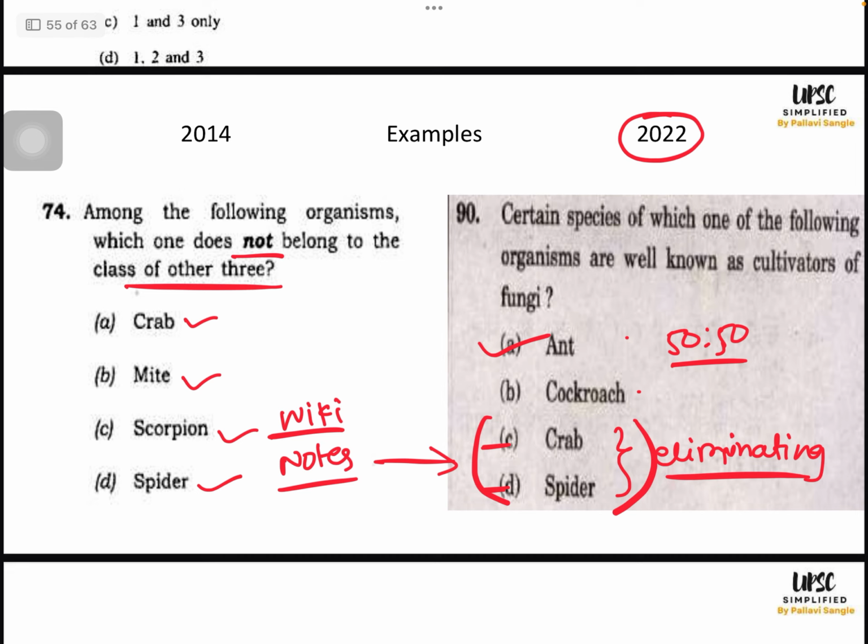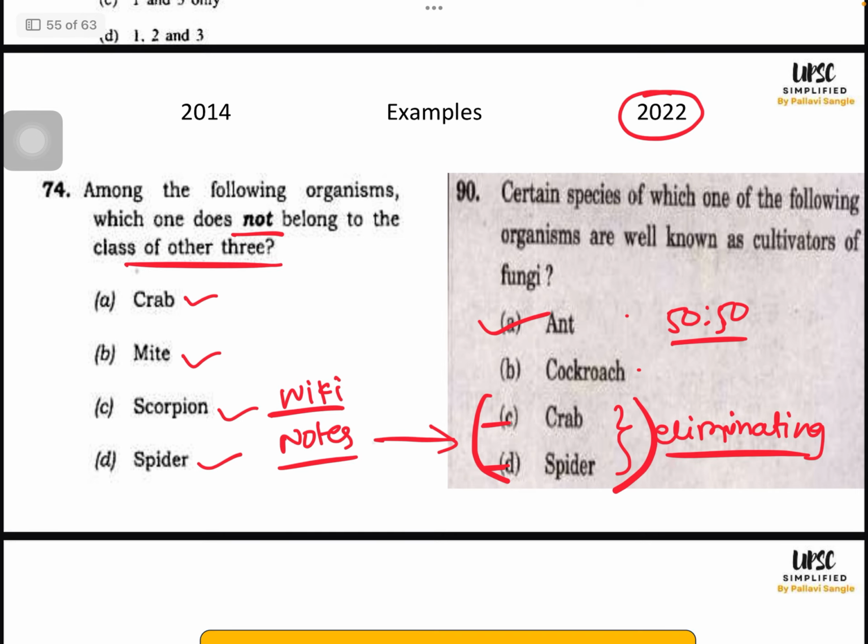For that, notes making is important, not just analysis. See, I am just doing analysis. Okay, I will remember 2025-22. I will just see this and I will feel that 2014 में उन्होंने ये question पूछा था जिसमें crab and spider था. This is my analysis.